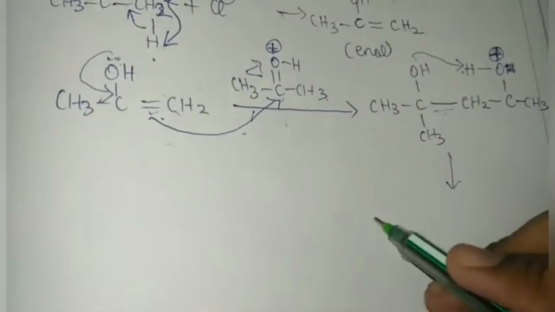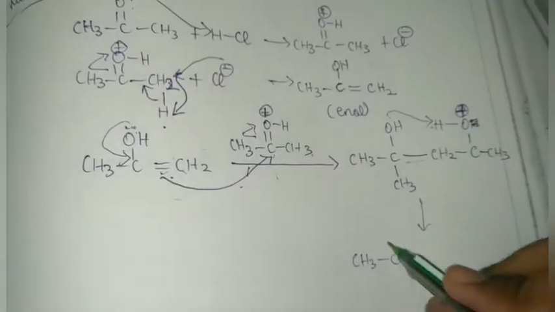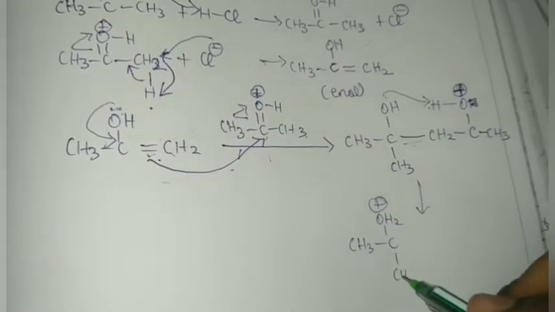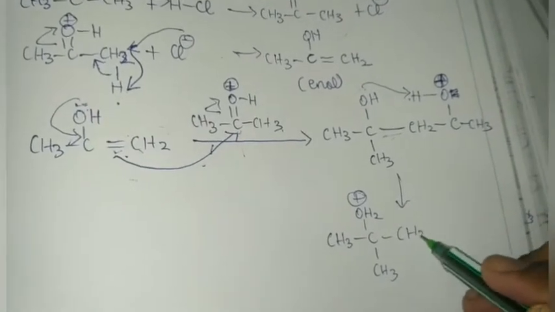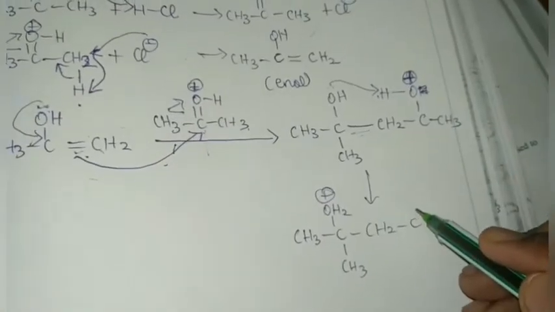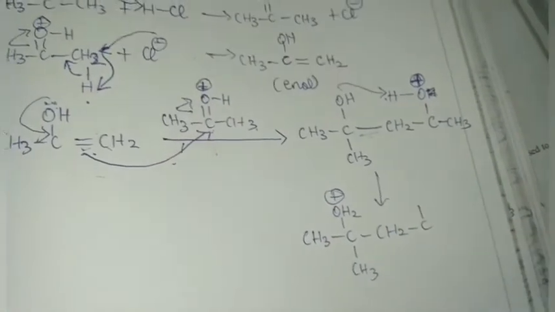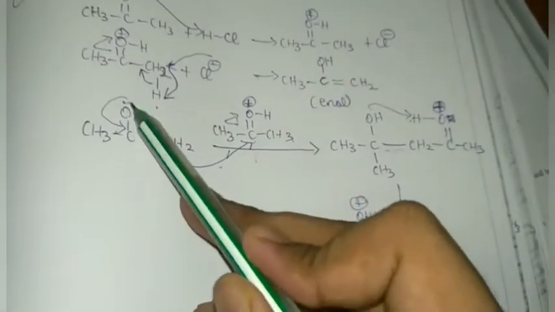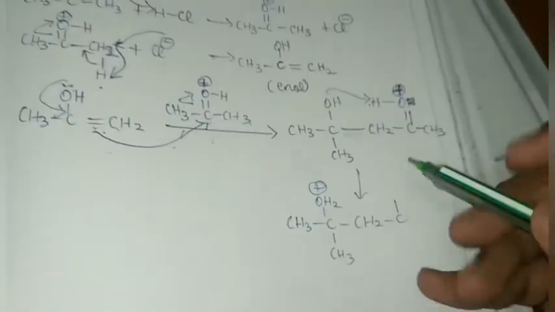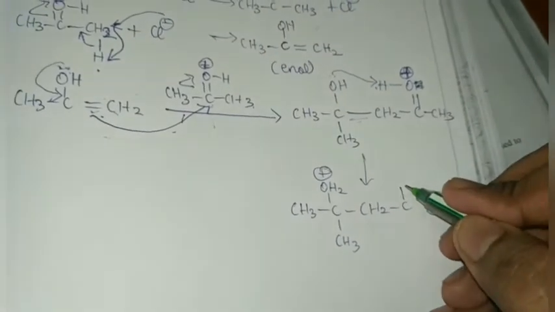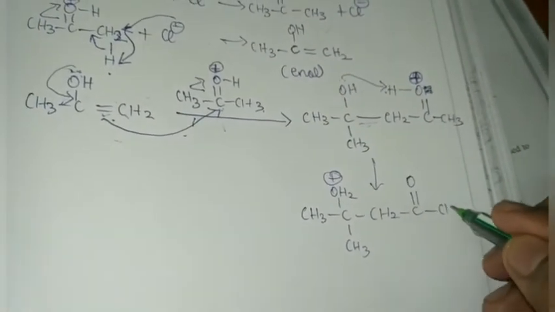So it forms CH3 C OH2+ CH3 H2C. We missed the double bond over here, right? This comes over here, so it forms the double bond. So it forms this compound.